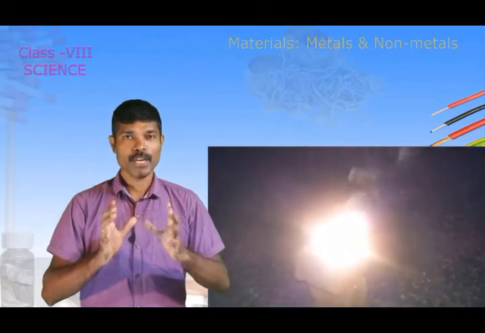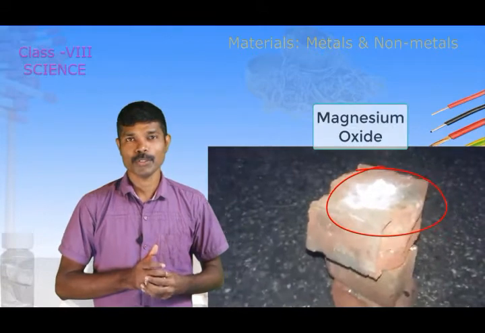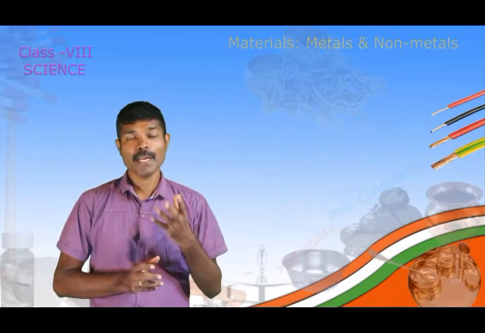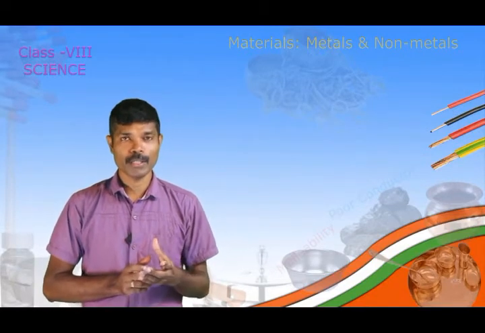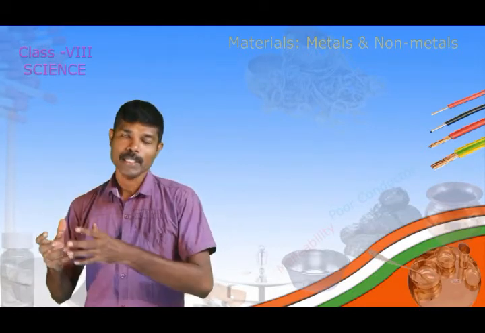Both these changes are taking place with the help of oxygen. That means when the metals are exposed to air, the metals are very much reactive towards oxygen. The metals react with oxygen and metal oxides are formed.